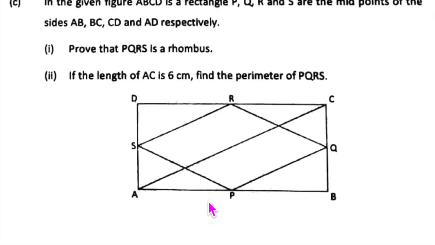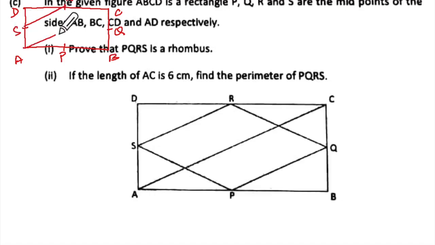Done? Now we have to write, supposing this diagram is here like this. I think I will just show it like this. This is your A, B, C, D, P, Q, R, S. This is joined, this is joined, this is joined, this is joined, correct?